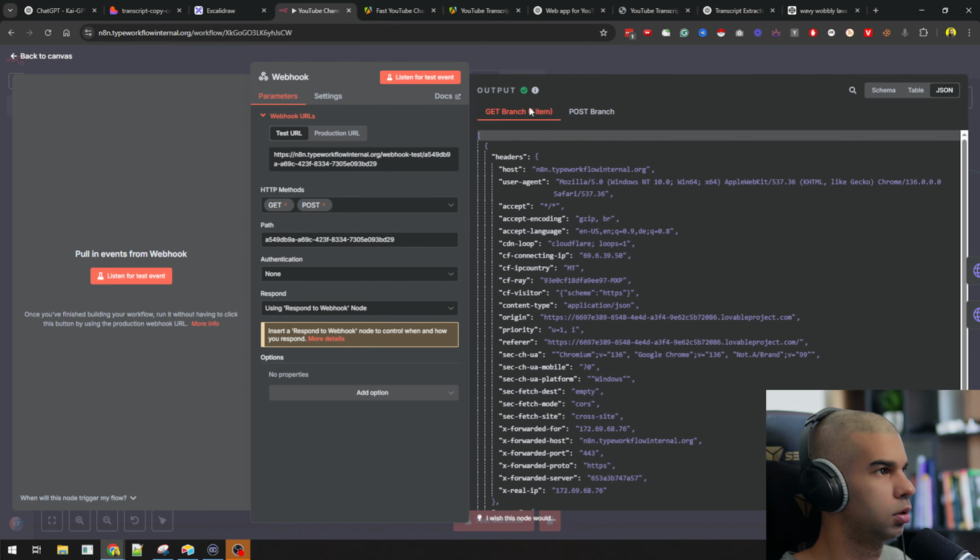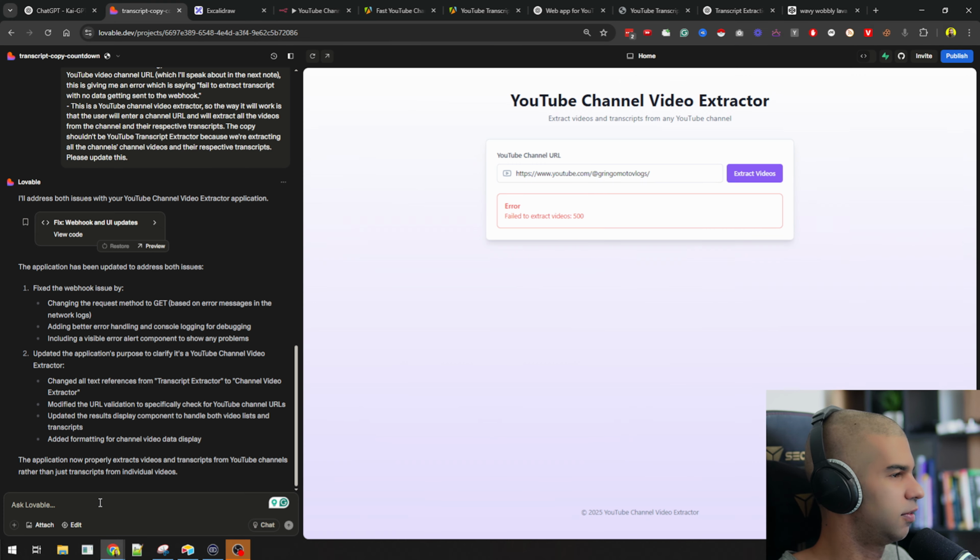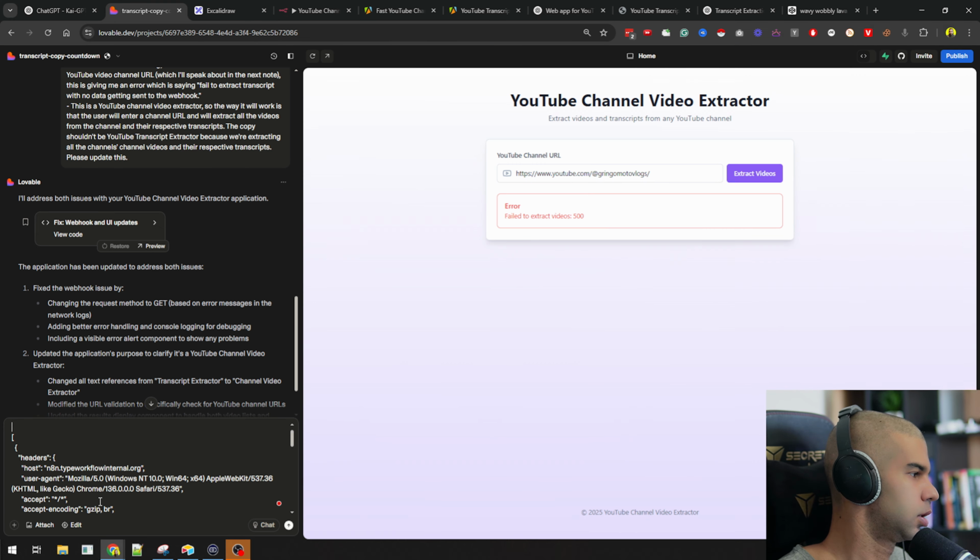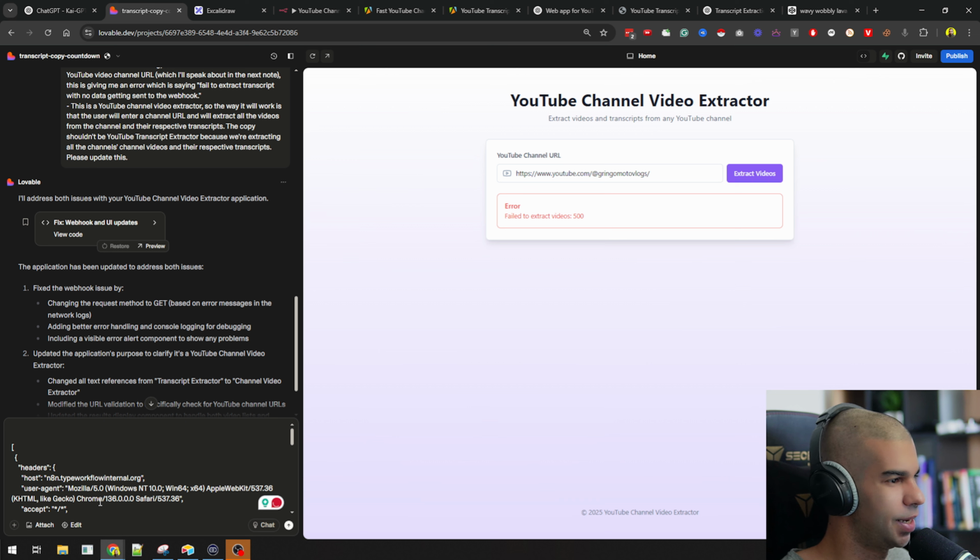So this is get, okay. Let's copy this and go back to Lovable and say, now the webhook is working, but we didn't actually get the URL that the user has entered in the web app to our webhook.